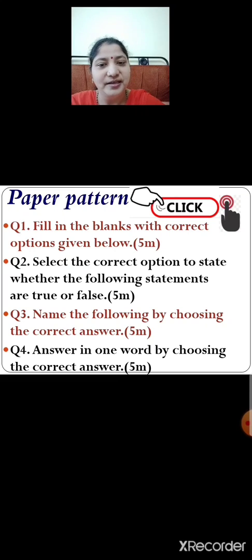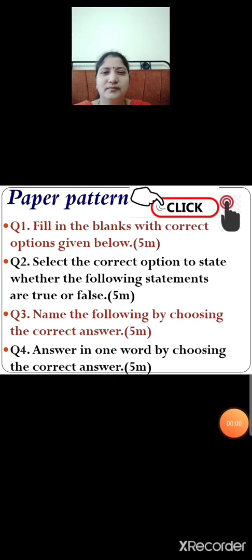Children, here again for each question there will be 3 options. Okay, you have to select the correct answer and click on the correct option. Answer in one word will have 5 marks. Is that clear? Children, I hope you all have understood the paper pattern for EVS exam.